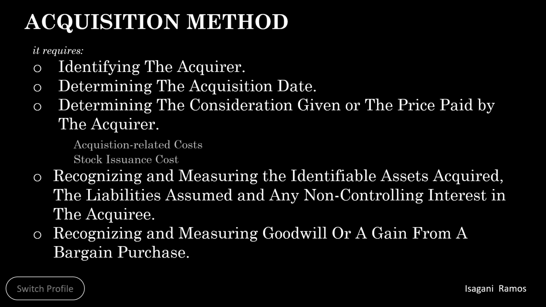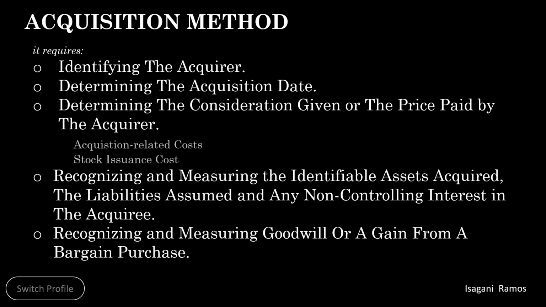The amount of the goodwill or bargain purchase gain, if any, is determined using the investment value of the acquired business and the fair value of the net identifiable assets acquired and liabilities assumed in the business combination.